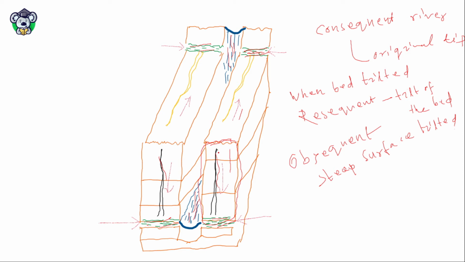So these streams develop on the steep surface of the tilted bed and they join the subsequent river. Okay, and these streams flow opposite to the resequent stream. This is flowing in this direction and this one opposite.